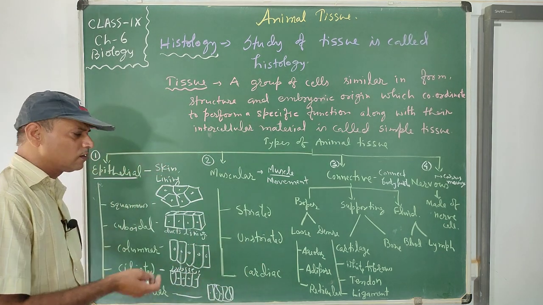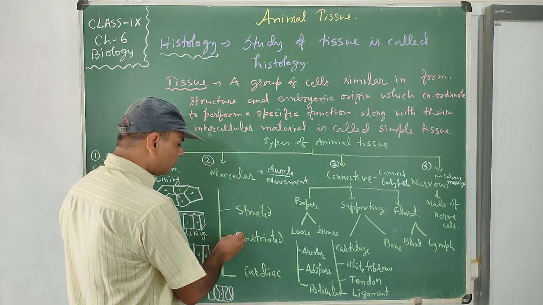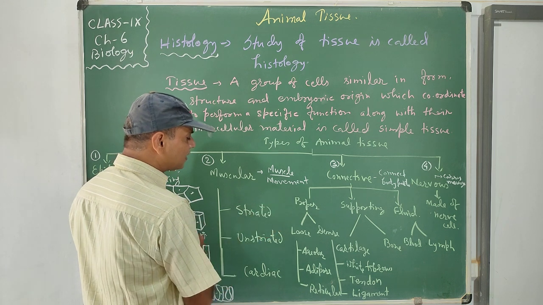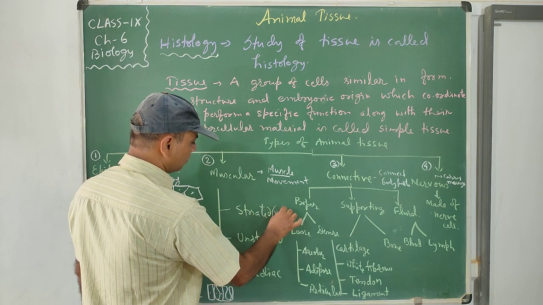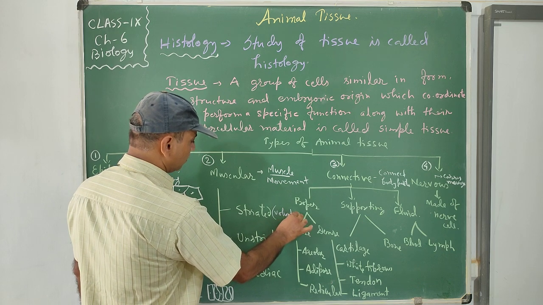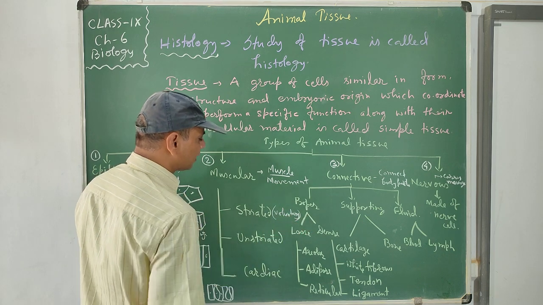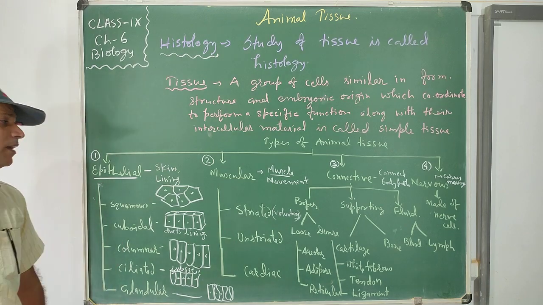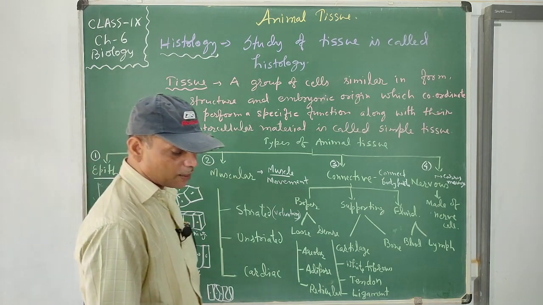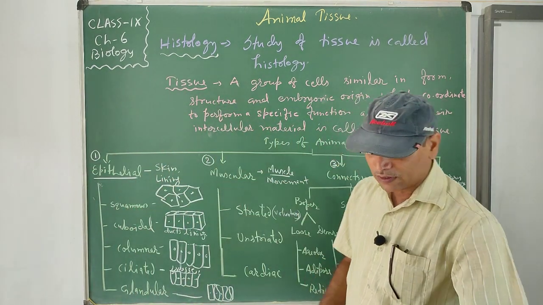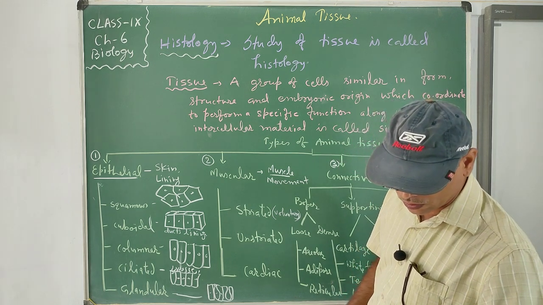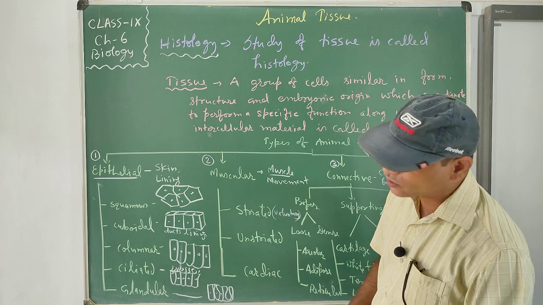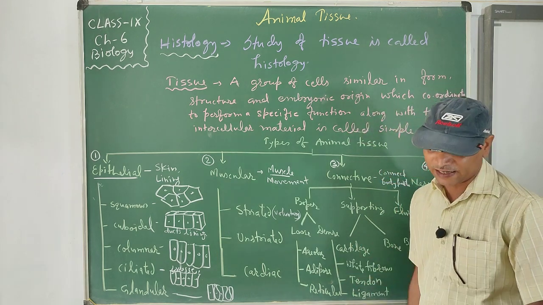Striated muscles are under our desire, so we can say they are voluntary muscles. We can move them at our wish, and they help us do the activity according to our desire.